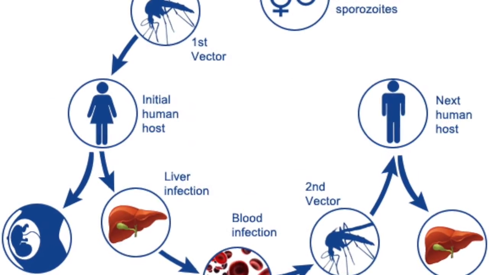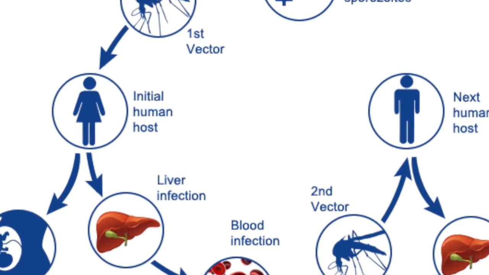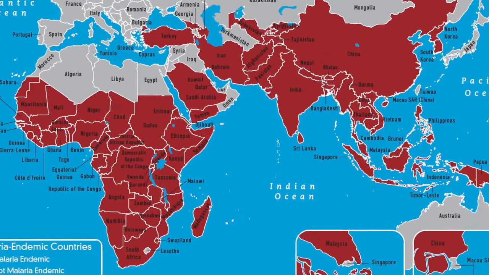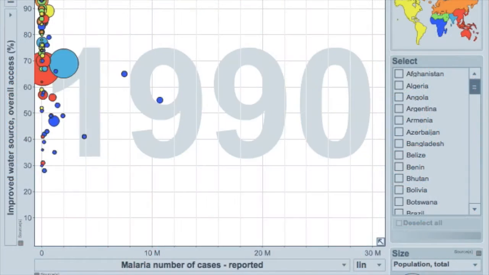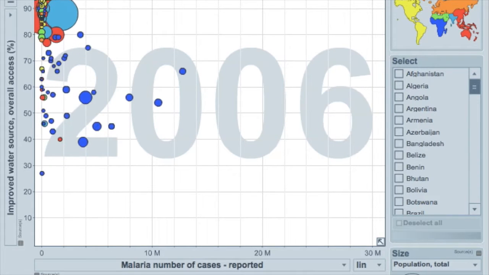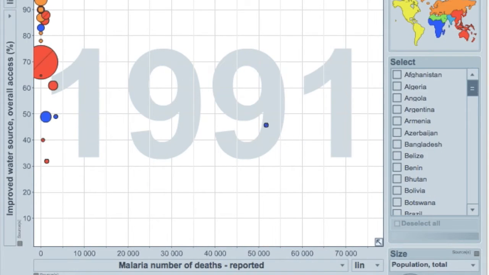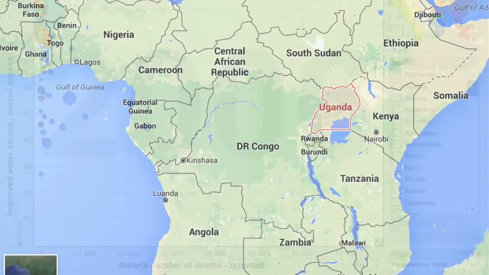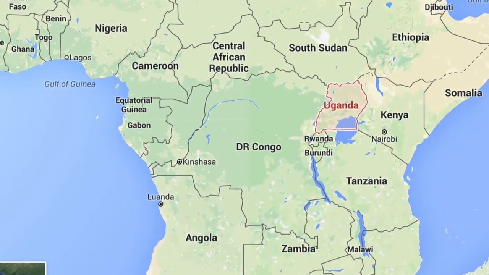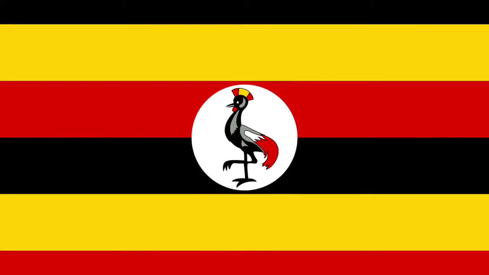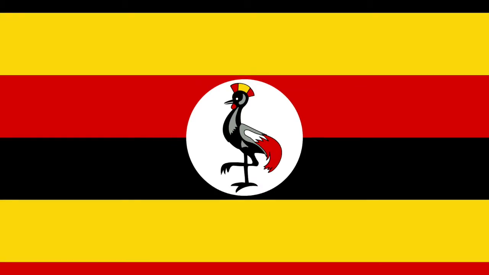The last data sets we will look at investigate the claim that improved water sources decreases malaria. The following 2 graphs show the relationship between improved water and, first, reported cases of malaria, then second, reported deaths from malaria. An initial impression didn't show a clear trend between the two. Thus, we looked into some specifics. The first country we examined was Uganda. Uganda is a landlocked country in eastern Africa and adjacent to Lake Victoria that has historically been plagued with malaria.